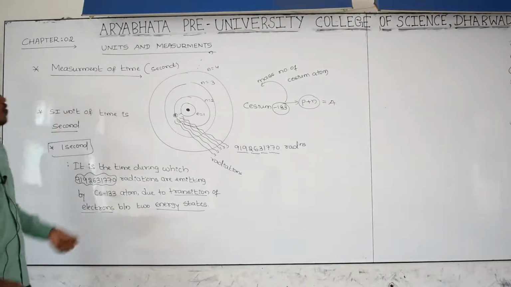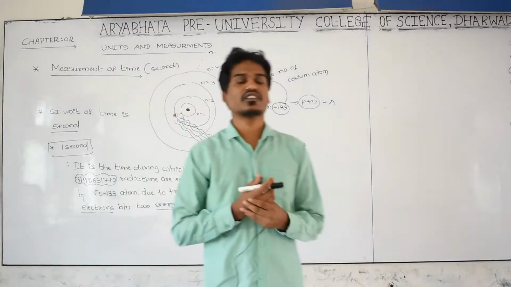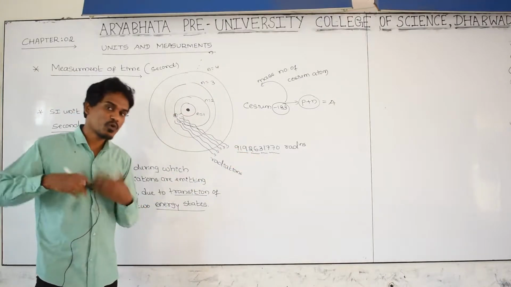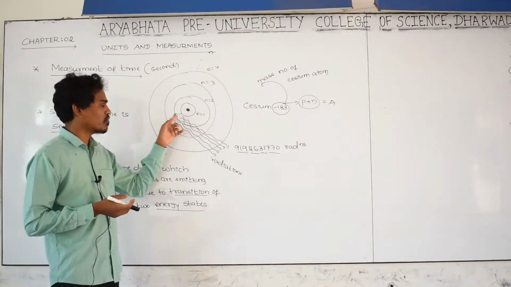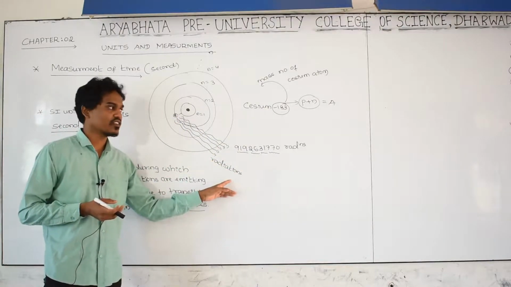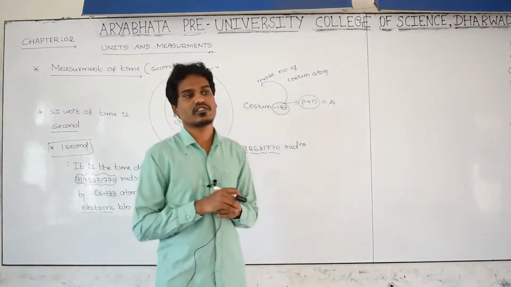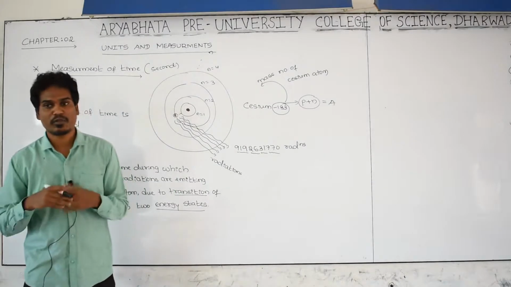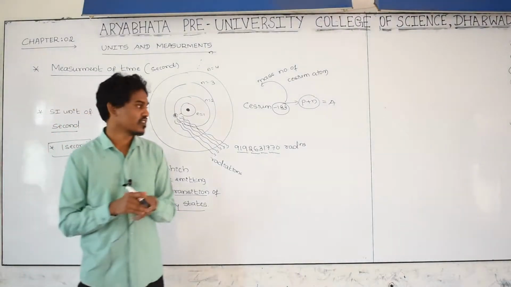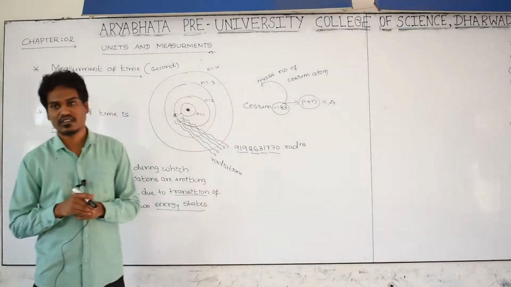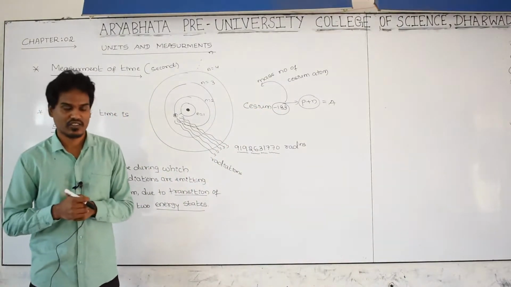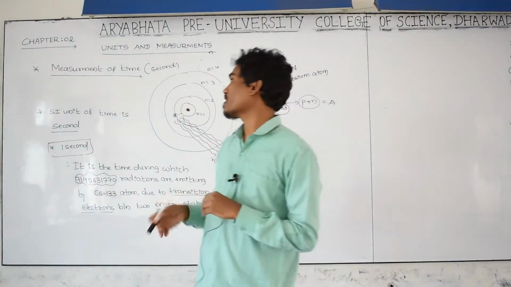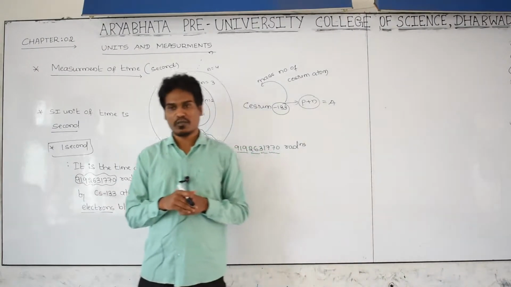Getting it? This is how cesium is measured, and it gives an accurate time. In 1 second exactly you get this many radiations. If you do it once again, in 1 second you again get this many radiations. This cesium 133 is an atomic clock, and it is very accurate. In order to represent the SI unit of time in terms of the second, cesium is very accurate. That's why we take it as a reference standard. You just remember how to measure the length, how to measure the time and how to measure the mass.